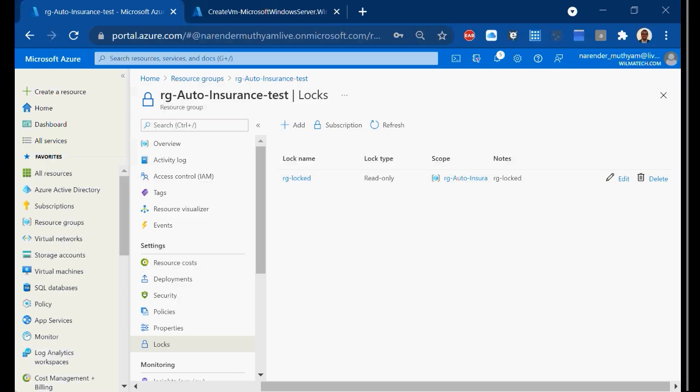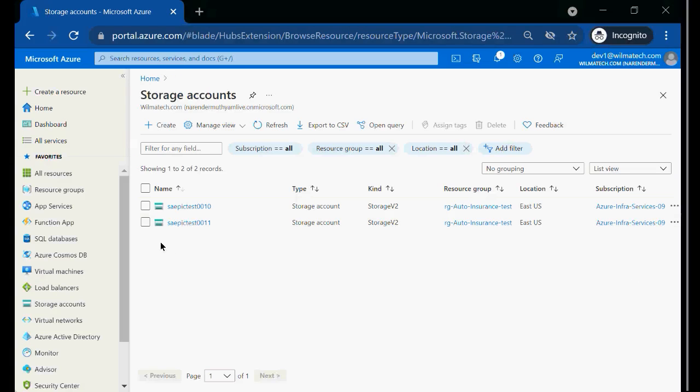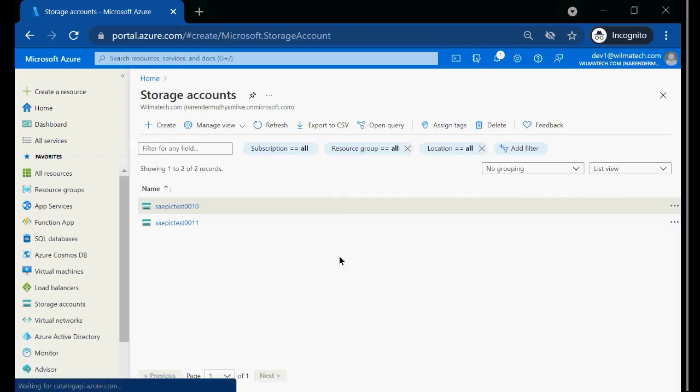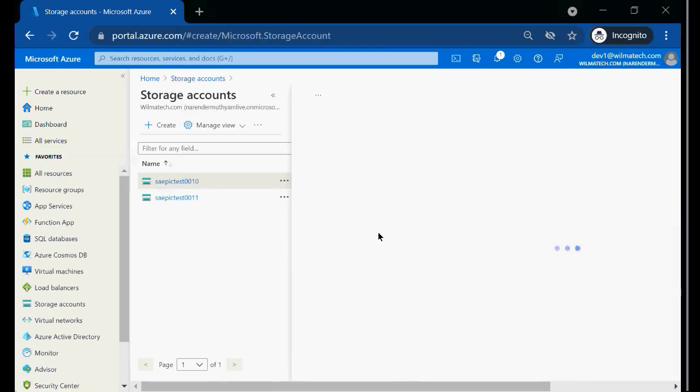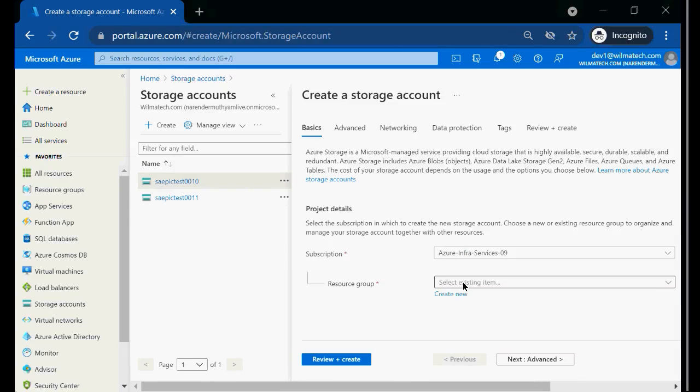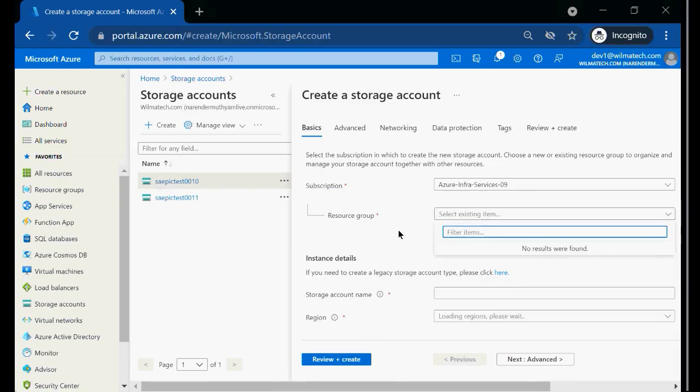And now what happens? I'll go back and again try to delete this one. I cannot delete, and if I try to create something, I cannot create, because the entire RG is in locked mode. Locked means read-only mode. If I try to create the storage account now, it will not let me because it's in read-only mode now. Can you see the difference here?